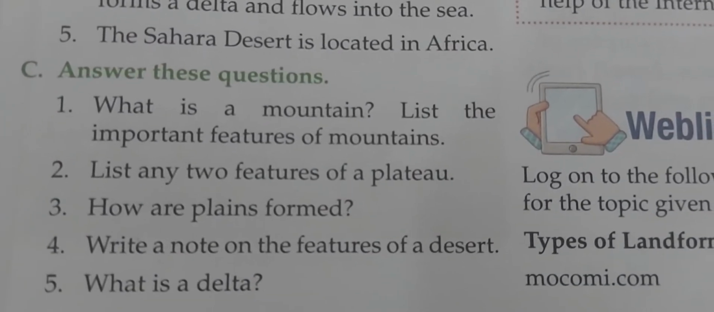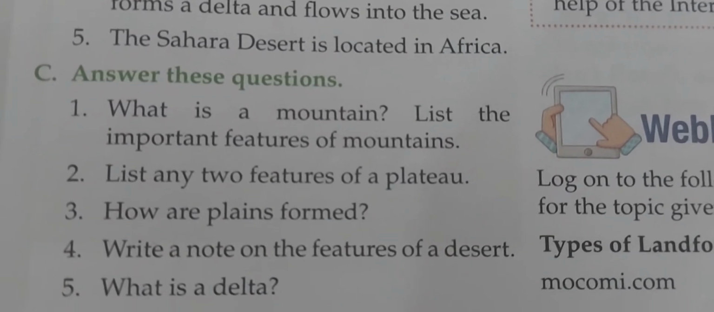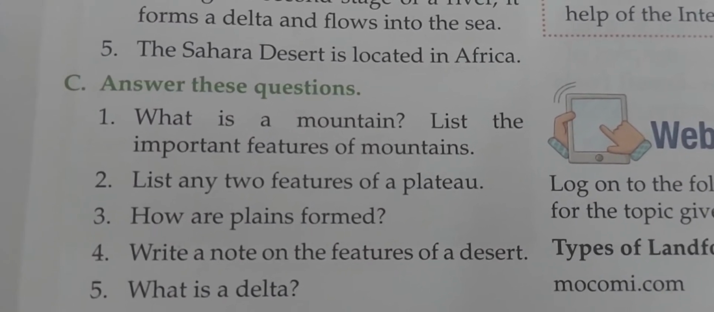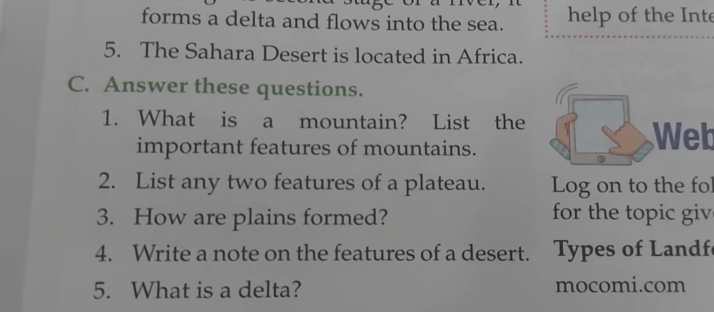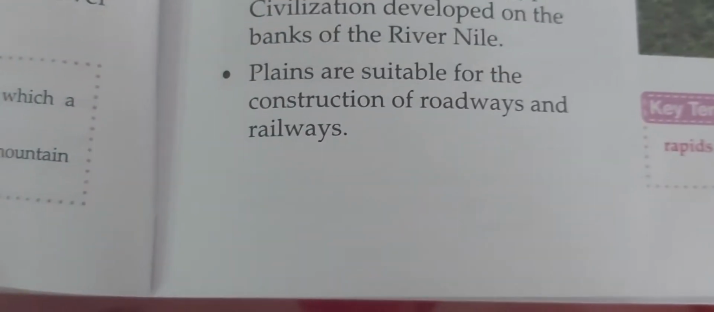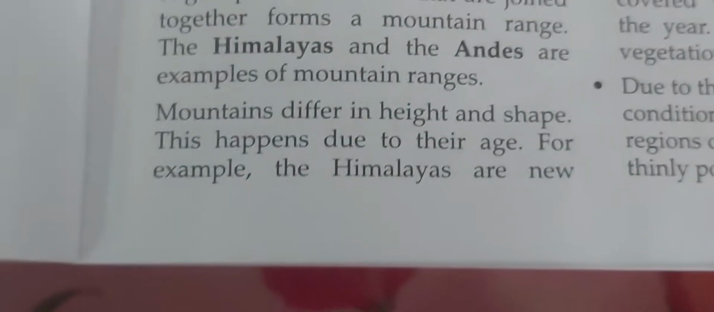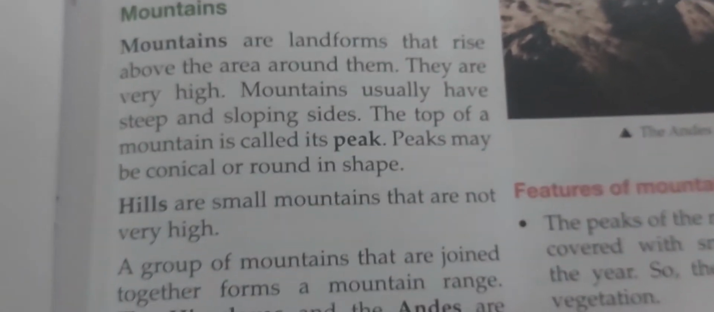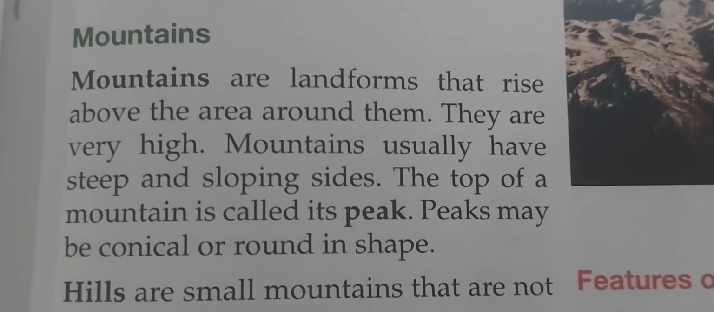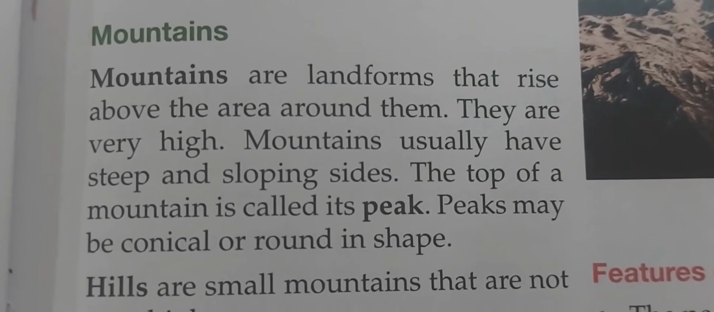What is a mountain? List the important features of mountains. So you have to write down the meaning of mountain, how mountains are formed, and what are their features. For this you have to go to the first page of the chapter, page number 19, and here under the heading of mountains you can see there is one paragraph written.